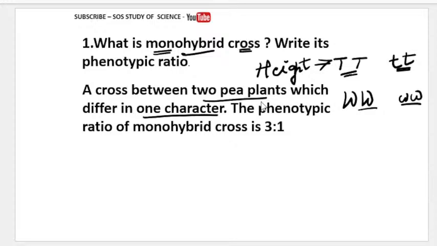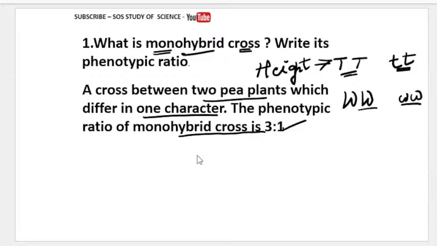Okay, and you must know what the phenotypic ratio is. What is the phenotypic ratio of Mendel's monohybrid cross experiment? Always the phenotypic ratio is 3:1. In the previous class I told you why it is 3:1.